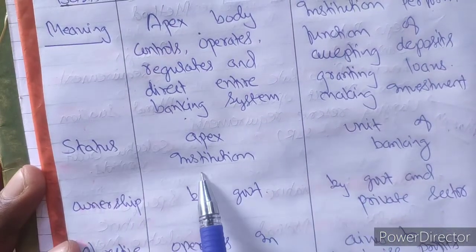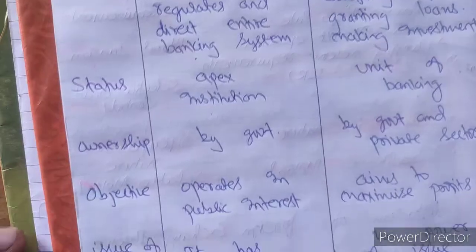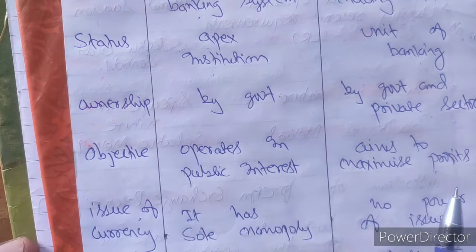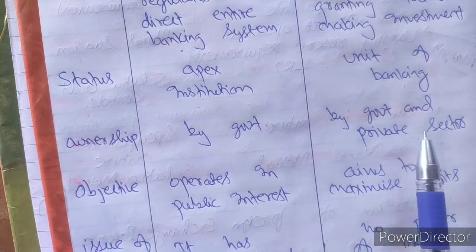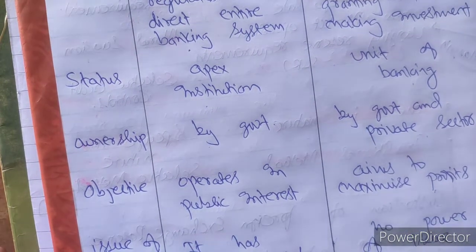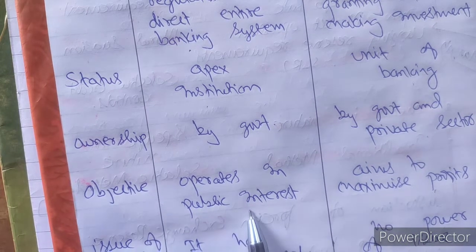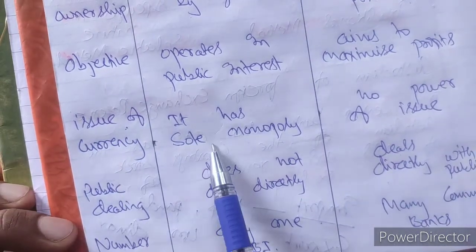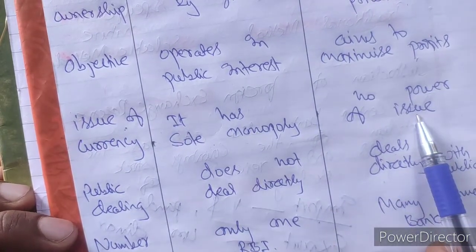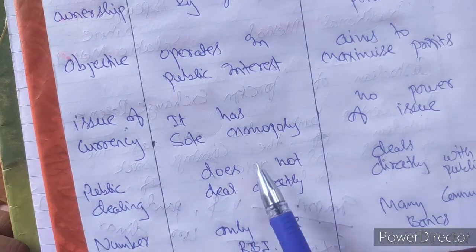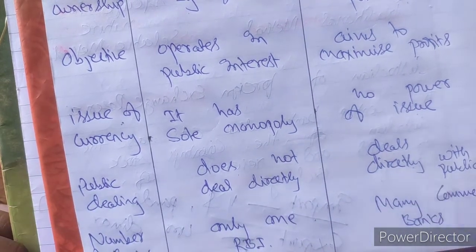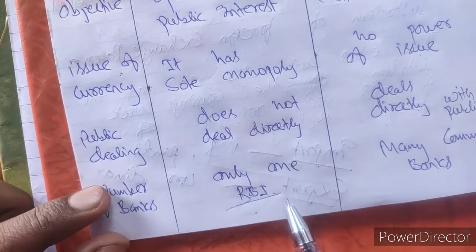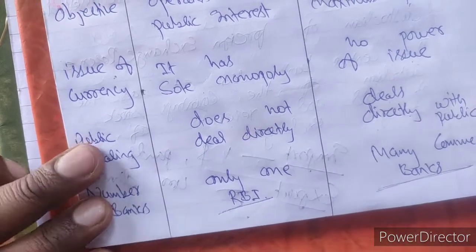Then status: the central bank is the apex institution, while a commercial bank is only a unit of banking. Ownership: the central bank is owned by the government, while commercial banks are owned by the government and private sectors. There are government commercial banks like SBI, and at the same time private sector banks like Yes Bank. Then objectives: the central bank operates in public interest, and commercial banks operate to maximize profit. Issue of currency: the central bank has sole monopoly, but commercial banks don't have any such power to issue currency. Public dealing: the central bank does not deal with the public directly, while commercial banks do. Number of banks: there is only one central bank in our country, the Reserve Bank of India, whereas there are a number of commercial banks.